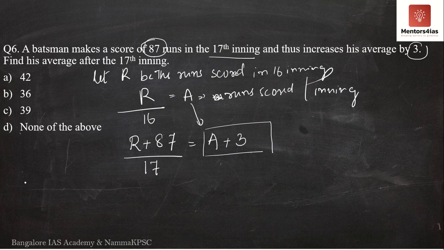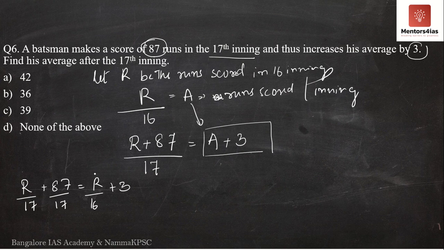I am going to substitute A as R by 16. So what do we get now? We get R plus 87 divided by 17 is equal to A plus 3, which is R by 16 plus 3.